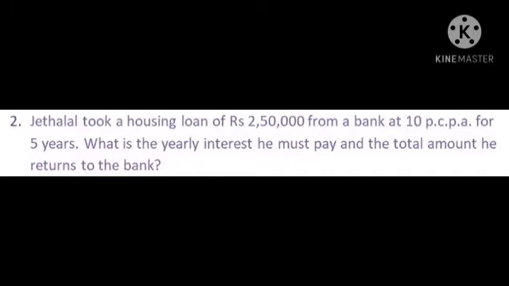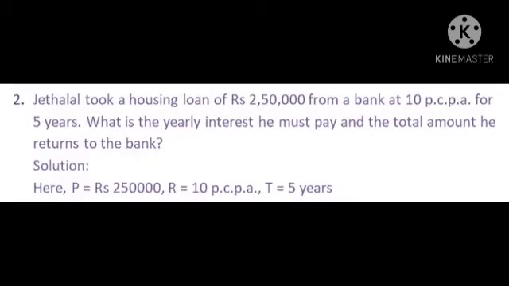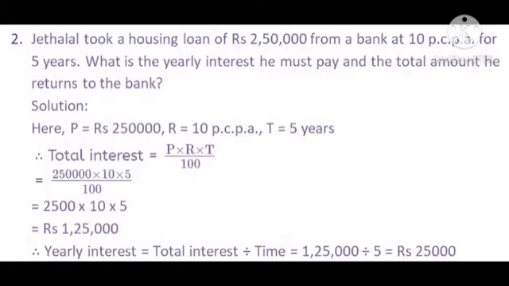Question number 1. Jethalal took a housing loan of 2,50,000 rupees from a bank at 10 percent per annum for 5 years. What is the yearly interest he must pay and the total amount he returned to the bank? In this example, Jethalal has borrowed 2,50,000 rupees. That means principal P is 2,50,000 rupees. Rate of interest R is 10 percent per annum. Time period T is 5 years. Now they have asked to find the yearly interest, and also the amount.